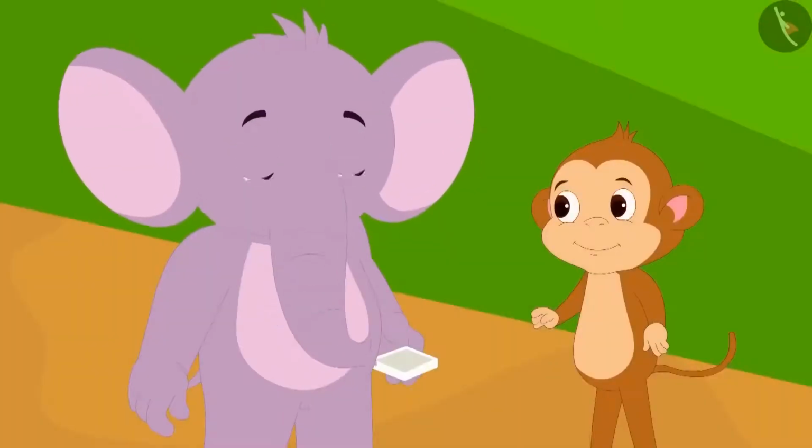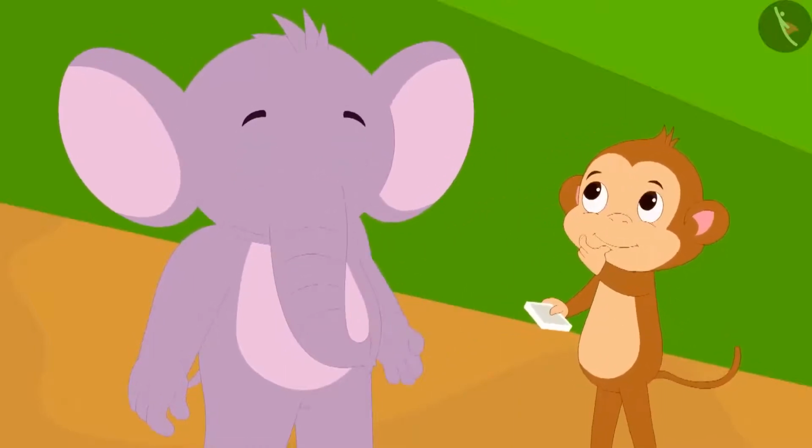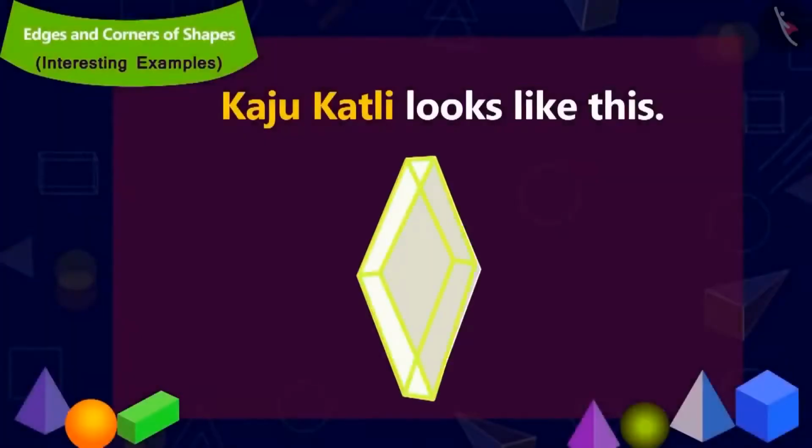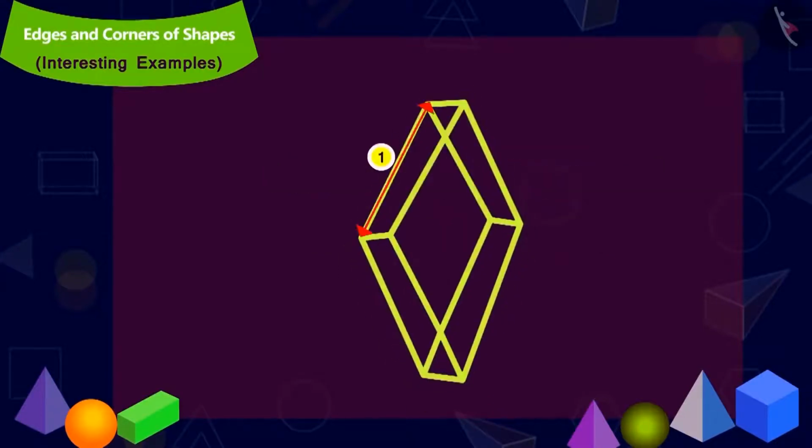Now Appu gave Babban a Kaju Katli. Babban thought for a while. Children, can you also, along with Babban, think how many edges and corners does the Kaju Katli have? A Kaju Katli looks like this. Can you say which are the edges of this sweet? Yes, these are the edges of the sweet.